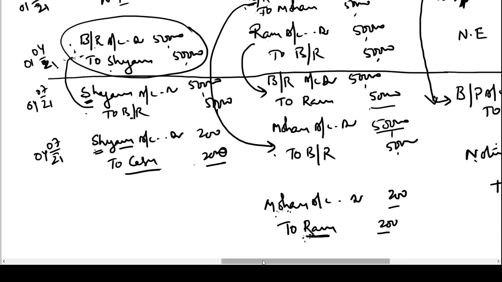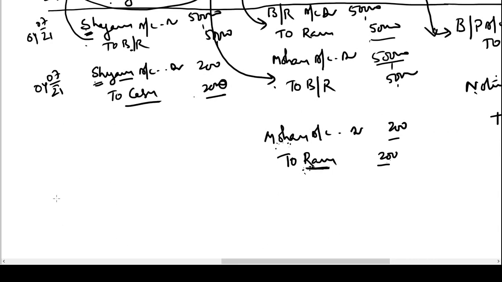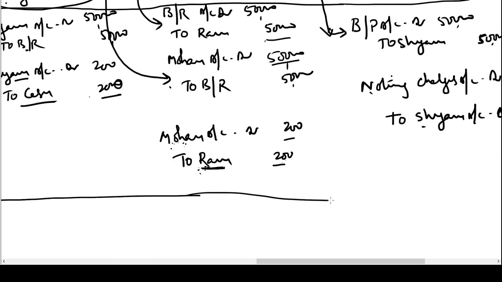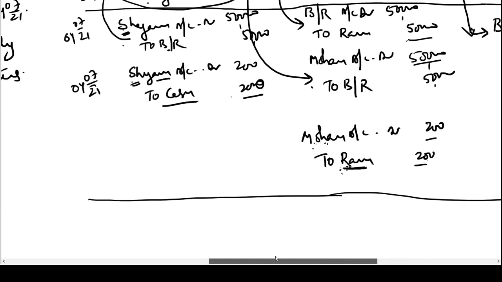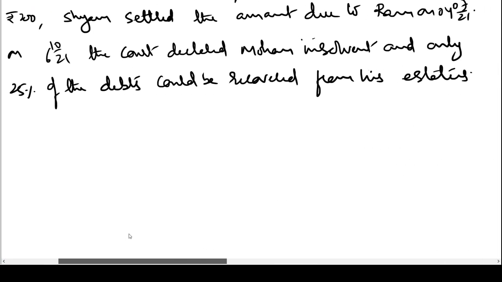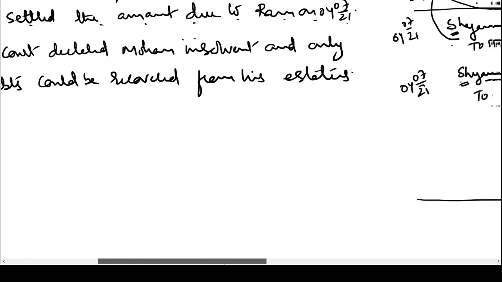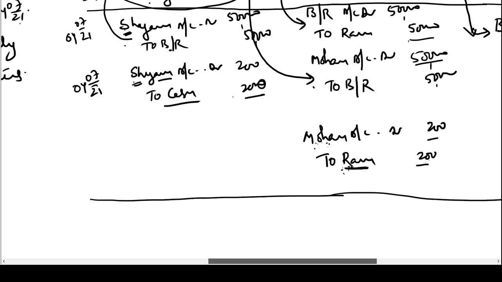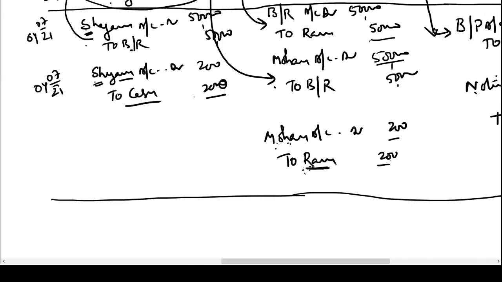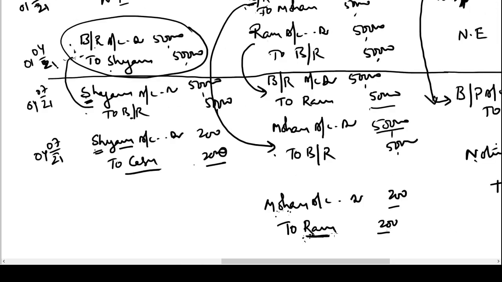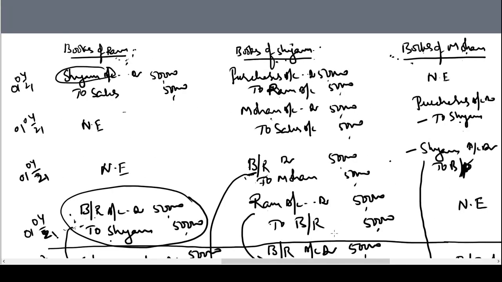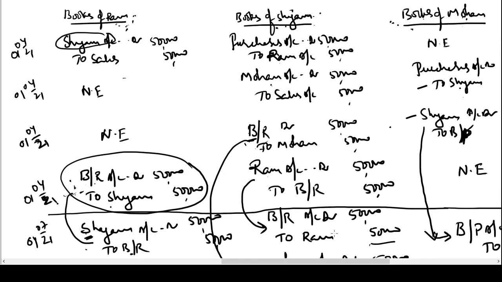Okay. Now, ultimately, Ram has to collect the money. Let us see what Ram is doing. So these are the entries we pass on the date of dishonor in the books of the three parties. Let us see what happens further in the problem. Now what we are saying is Shyam settled the amount due to Ram on 4th July 21. Shyam did not want to worsen his relationship with Ram. He wants to keep a good business relationship with Mr. Ram, so he is settling whatever amount was due to Ram himself.